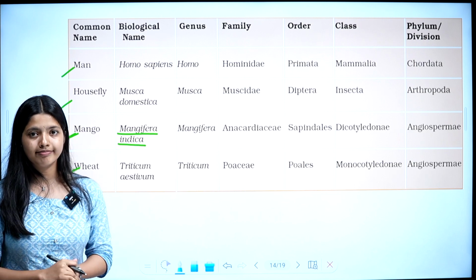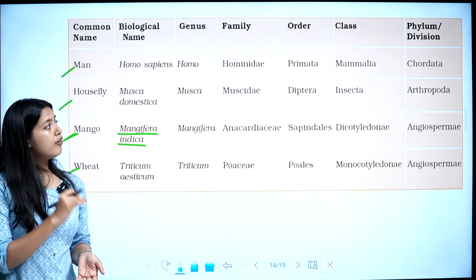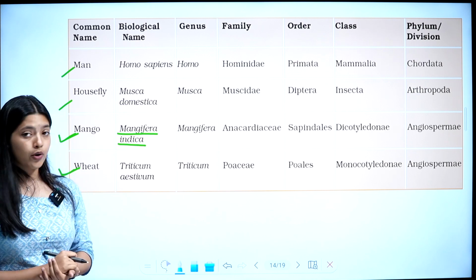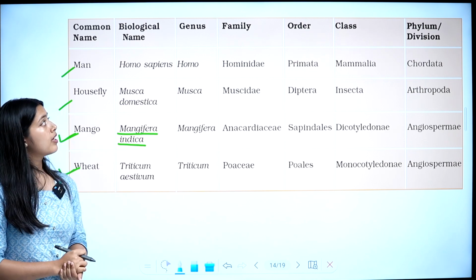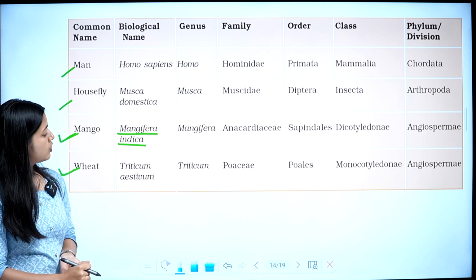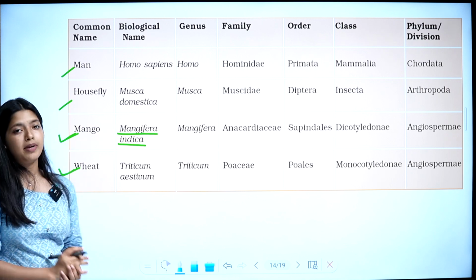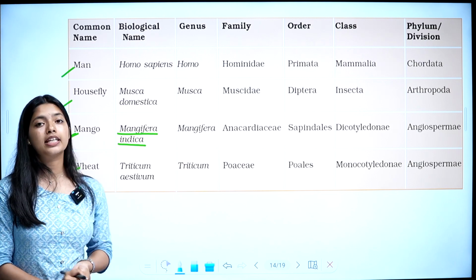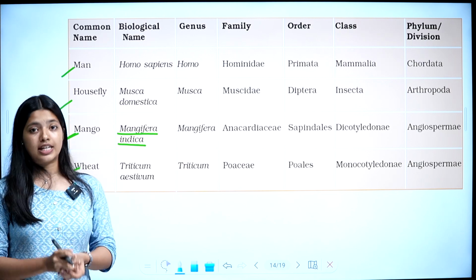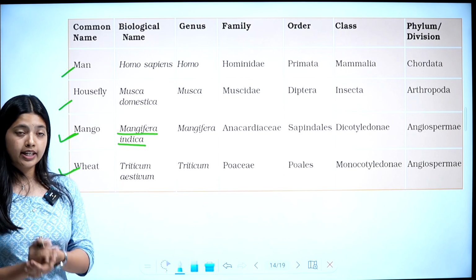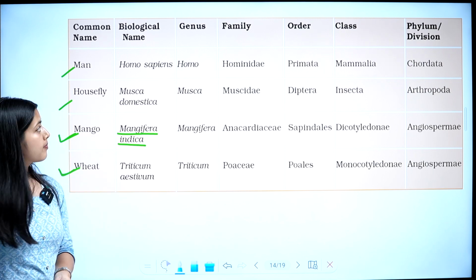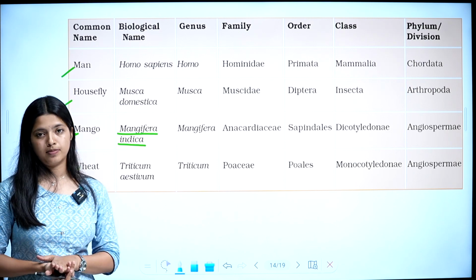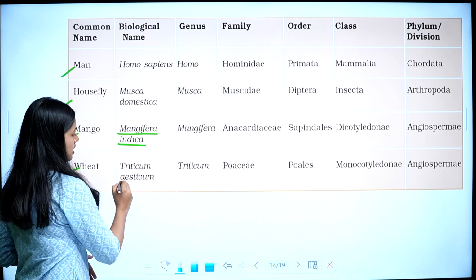Wheat comes under the kingdom Plantae. Division Angiospermae, class Monocotyledonae, order Poales, family Poaceae, genus Triticum, and biological name Triticum aestivum. Once again: kingdom Plantae, division Angiospermae, class Monocotyledonae, order Poales, family Poaceae, genus Triticum, and biological name Triticum aestivum. So its species name is aestivum.